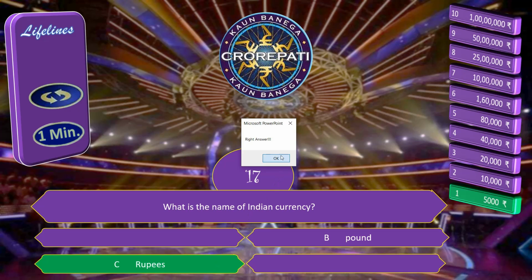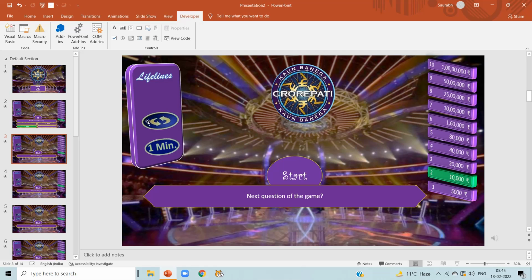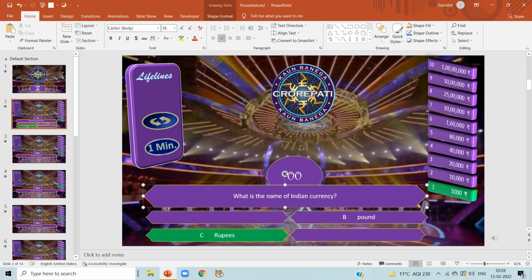Now correct answer, click on OK and our next question. As we can see, the lifelines can be used only once as we have coded it. Lifeline will not be visible to us after using it once. But for the next game, we have to make it visible. So we have to make it visible in the reset code.